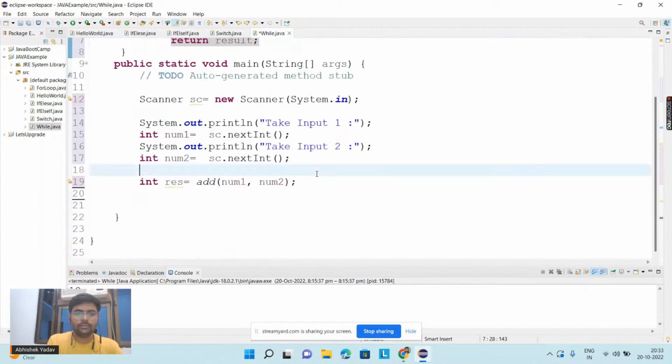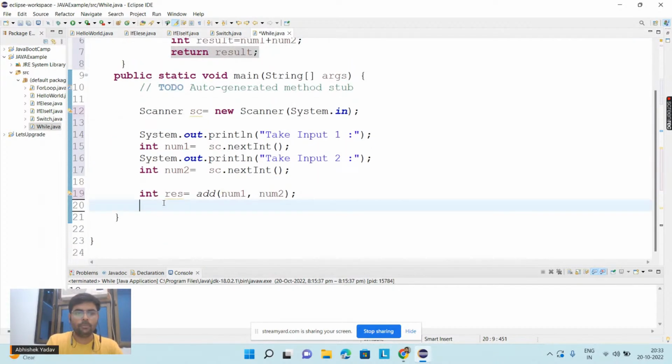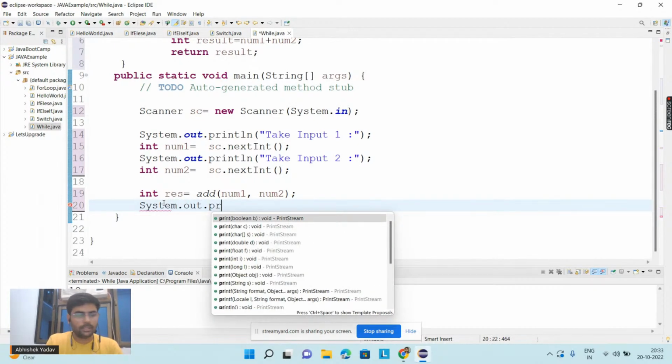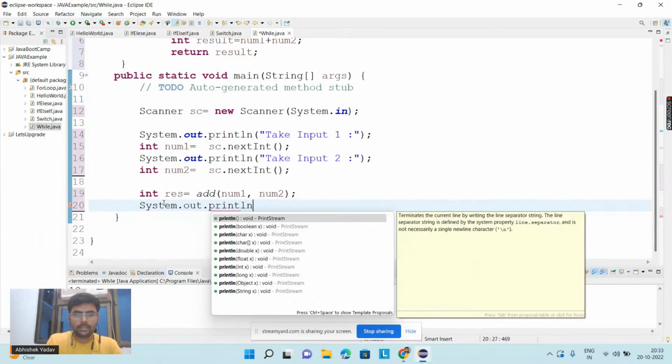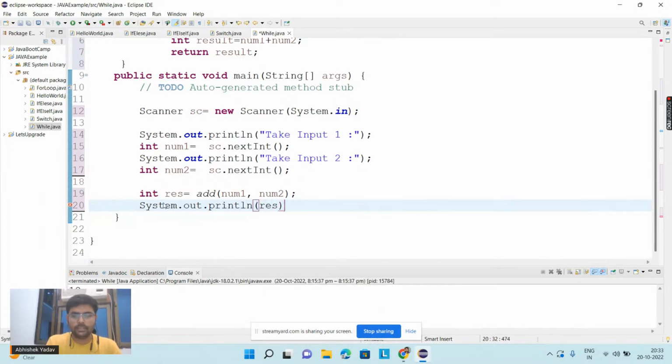And now I will print the result on the output screen. So let's print the result. System.out.println, and here you will print response.